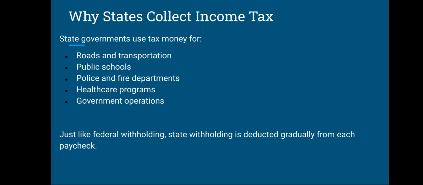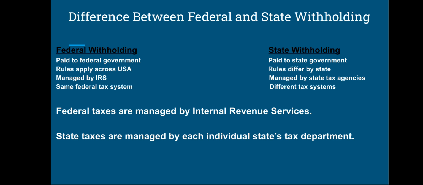The only difference is federal withholding is submitted by the employer to the IRS, Internal Revenue Service, the federal department, but state withholding is deposited to the respective state's department. So we will discuss the difference between federal and state withholding as well. Talking about the first point, federal withholding is paid to the federal government, state withholding is paid to the state government.